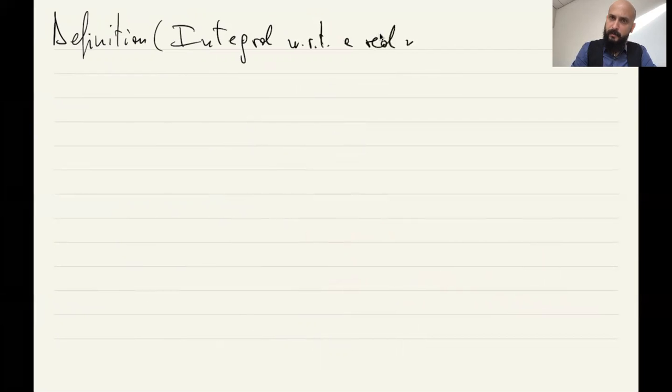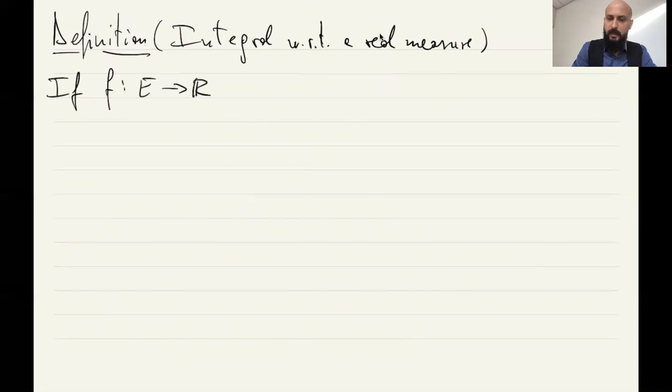So we define the integral with respect to a real measure. Suppose you have a map f from E to R, and let's assume that it is integrable with respect to the total variation measure. So this integral is finite.